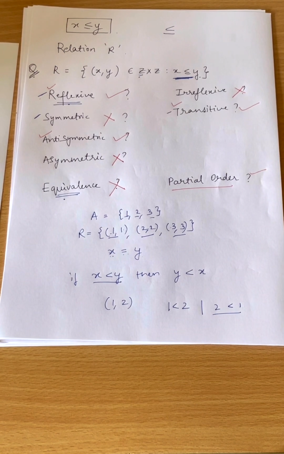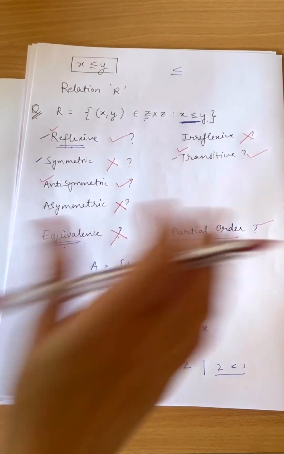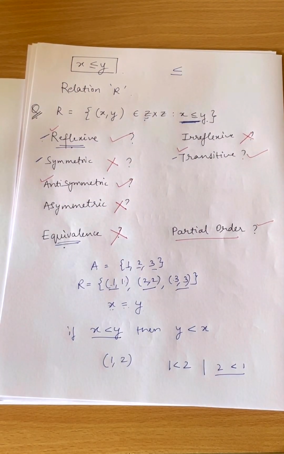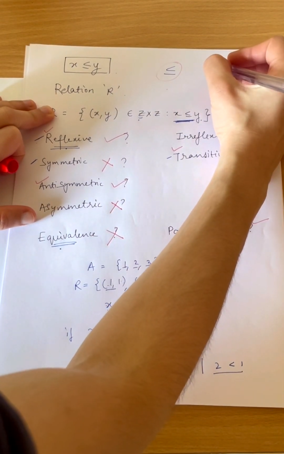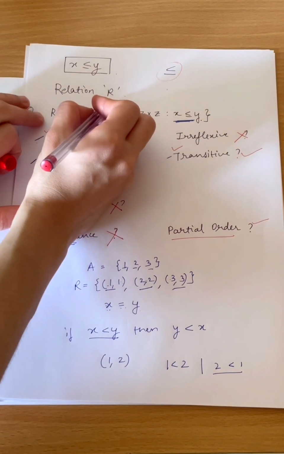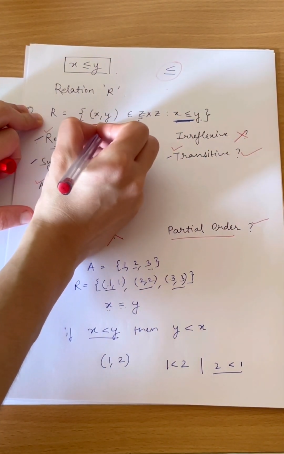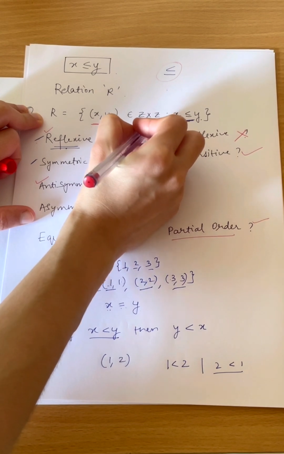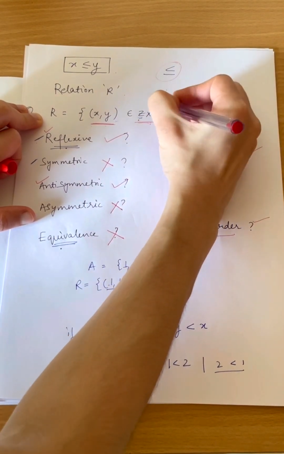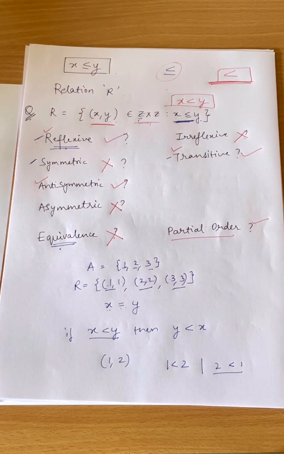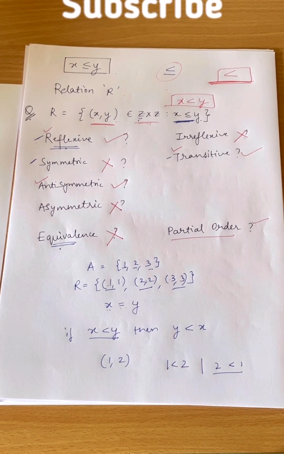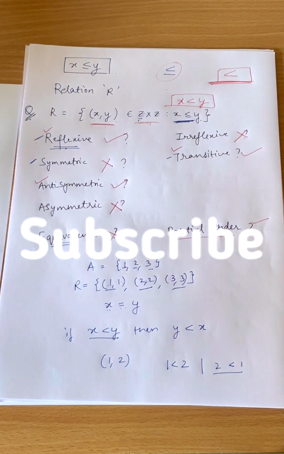Okay, so can you comment on one more question? So one more question for you. Please comment the answer to that question. Suppose here it is less than equal to. The question is, for any relation R, the same question: if there is x comma y, these belong to integers, where x is less than y. Can you answer that? If the relation is less than equal to, then can you say whether it is reflexive, symmetric, antisymmetric, and all the other relations? Please comment whether it is reflexive, symmetric, or antisymmetric.